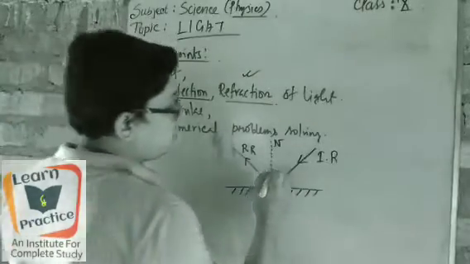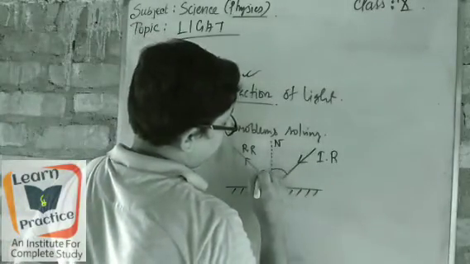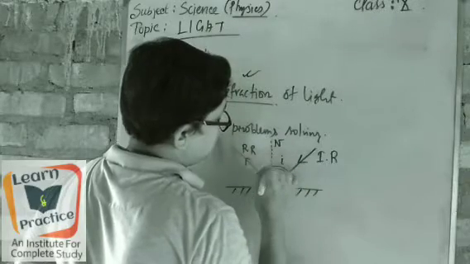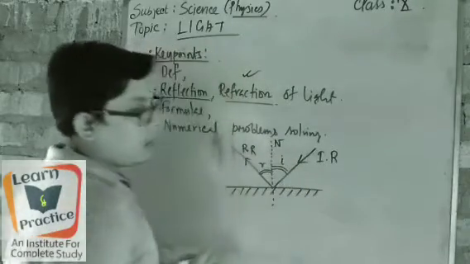It makes angles along with the normal, and these angles are mainly denoted by I and R.